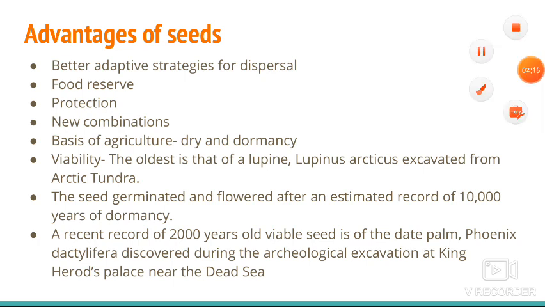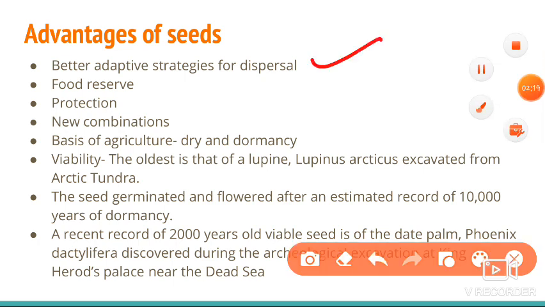Then next, here are some advantages of seeds we studied. Usually better adaptive strategies for dispersal. We have to disperse or distribute the seeds to varieties of areas, and they are able to develop over there. These are important for the species. Then food reserve: the seeds preserve the food. Then protection, because it is mainly covered by two layers, the outer testa and the inner tegmen. The protection is there, and along with that they can survive for a longer time.